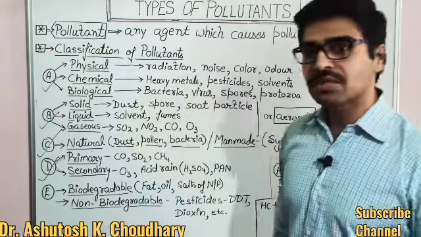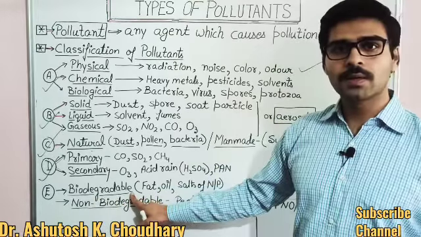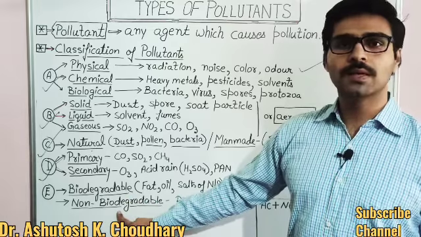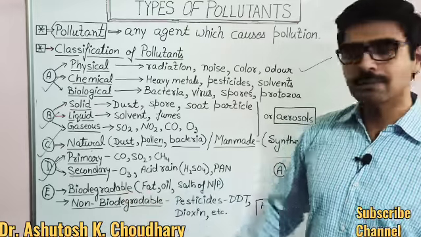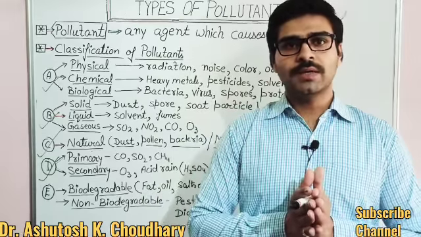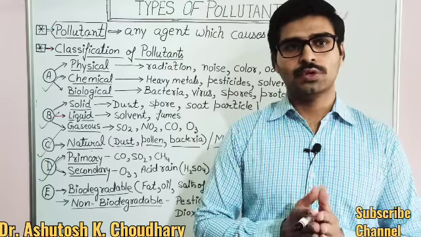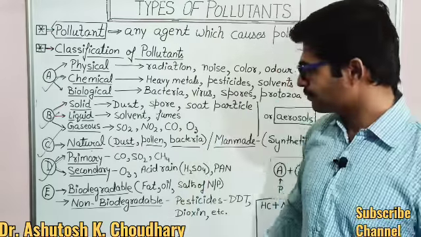Now, as per the last classification, pollutants may be biodegradable or non-biodegradable. Biodegradable means which can be easily degraded by environmental microorganisms, bacteria or some environmental processes.